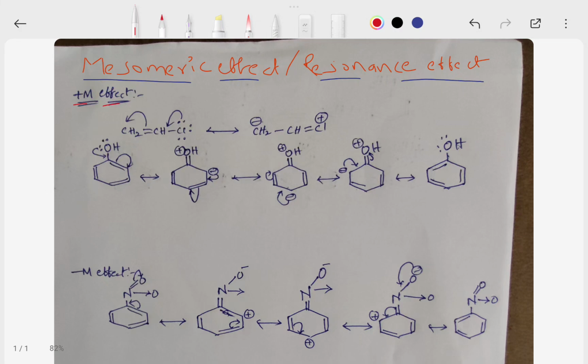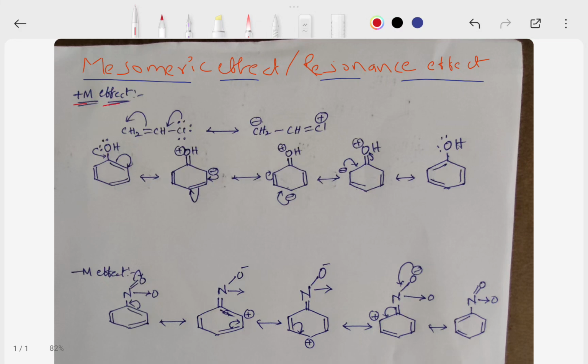Mesomeric effect or resonance effect. If a single structure fails to explain the observed properties of the compound, then two or more structures are proposed to explain its properties. The actual or true structures of the molecules will be resonance hybrids of all the structures, and these structures are called resonance structures or canonical structures.